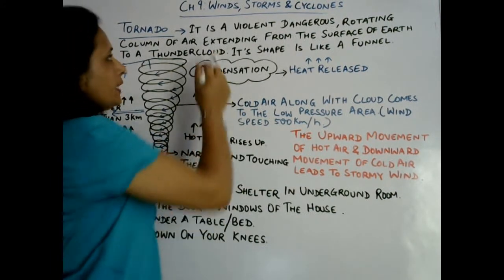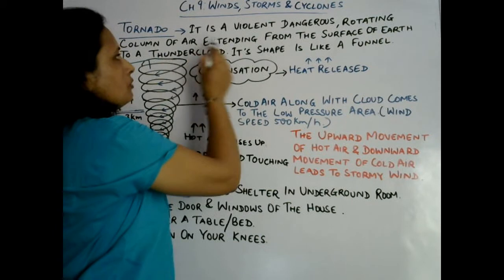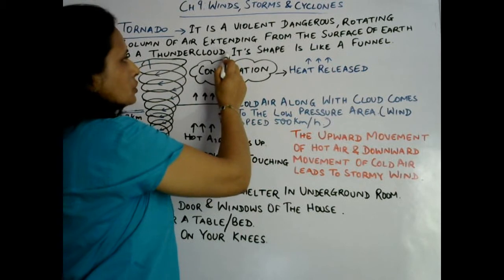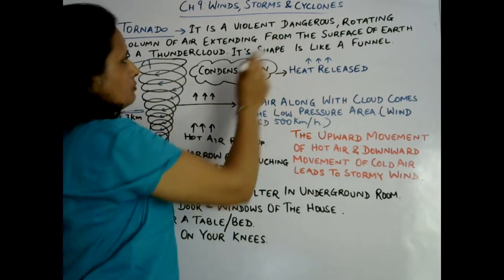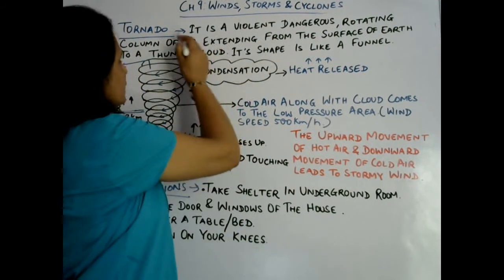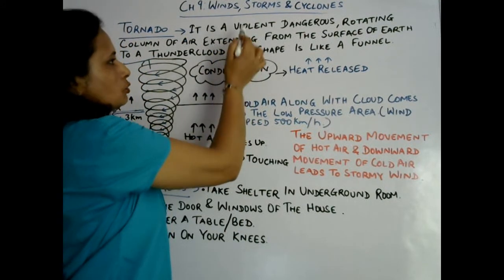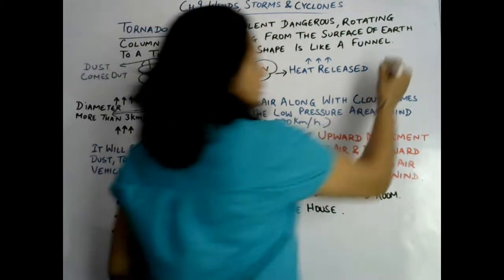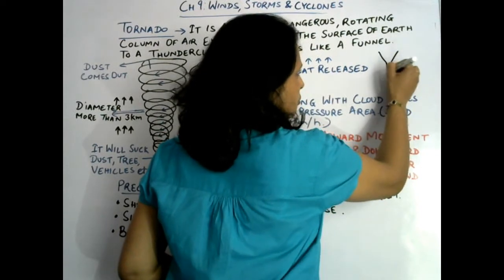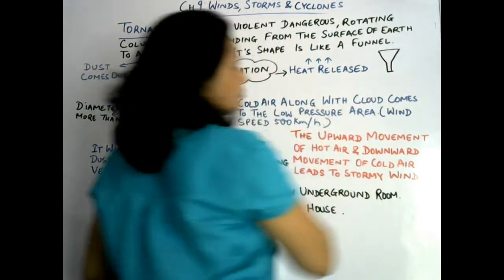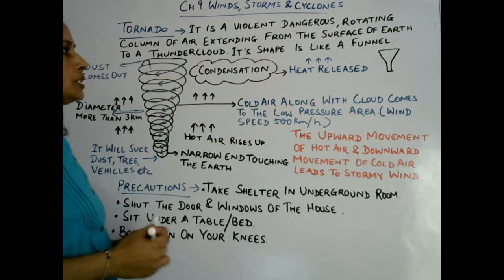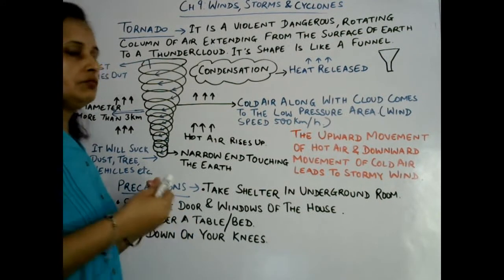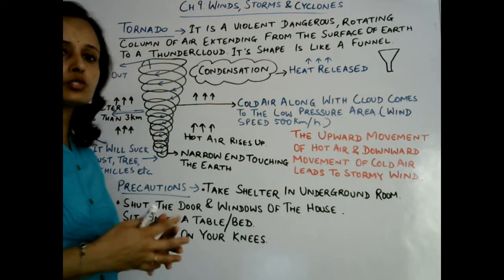So what is tornado? It is a violent, dangerous rotating column of air extending from the surface of earth to a thunder cloud. Its shape is like a funnel. So basically tornado connects the surface of earth and cloud, and the shape is like a funnel, like this. This is the shape of a funnel. So basically the shape of tornado is like this. It is a kind of dangerous violent storm, accompanied with heavy, strong clouds.